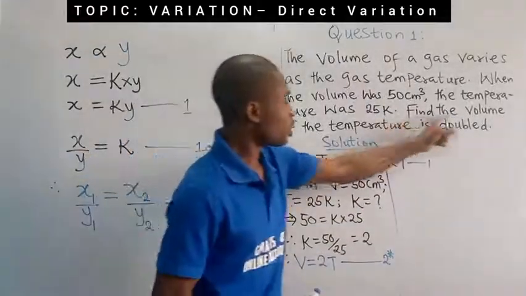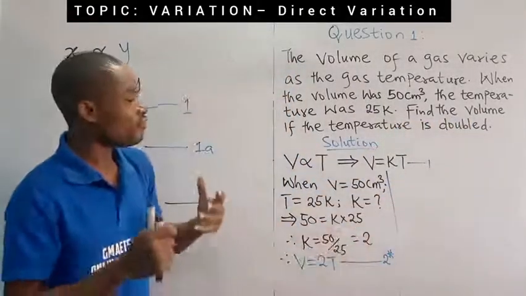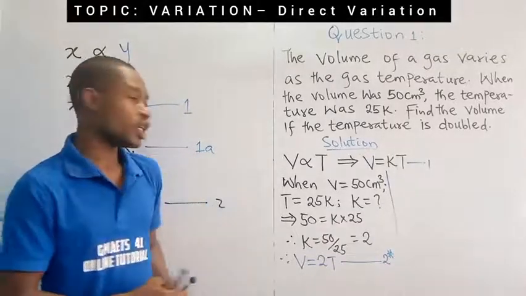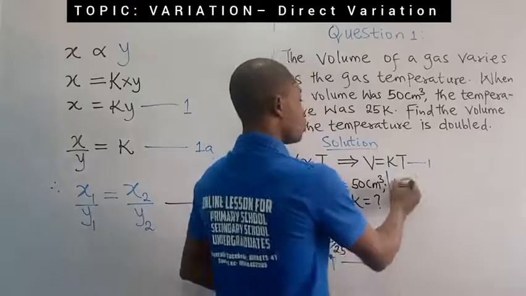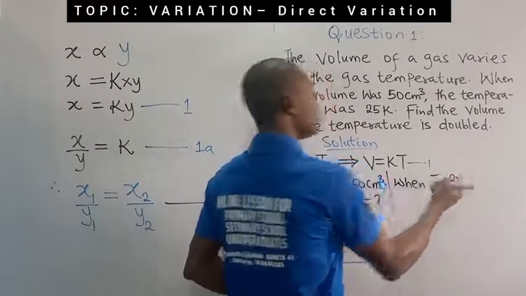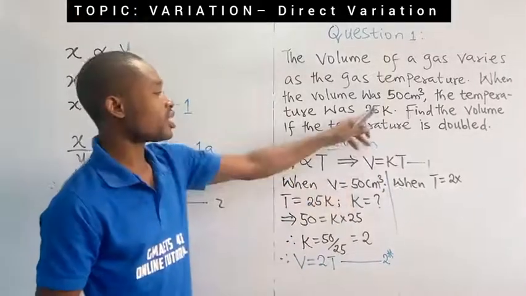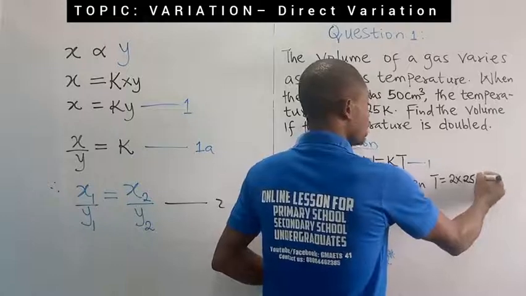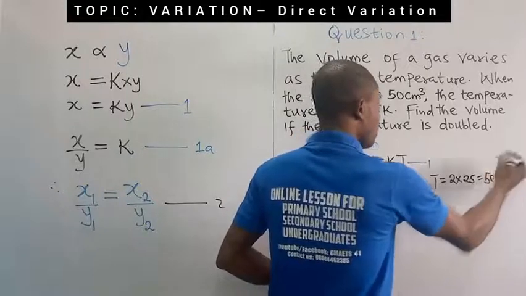For example, in this second part of the question, we are required to find the volume if the temperature is doubled. So you're going to write: when t is doubled, it's going to be when t is equal to 2 times the original t. The original t is 25. So if you double it, it's going to be 2 times 25, which gives us 50 Kelvin.